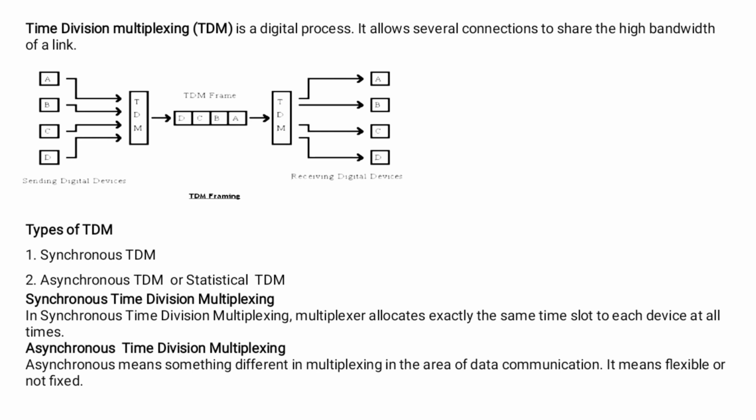A statistical or asynchronous multiplexer accepts the incoming data streams and creates frames containing only the data to be transmitted. Hence, asynchronous time division multiplexing or statistical TDM is designed to avoid this type of wastage of bandwidth.